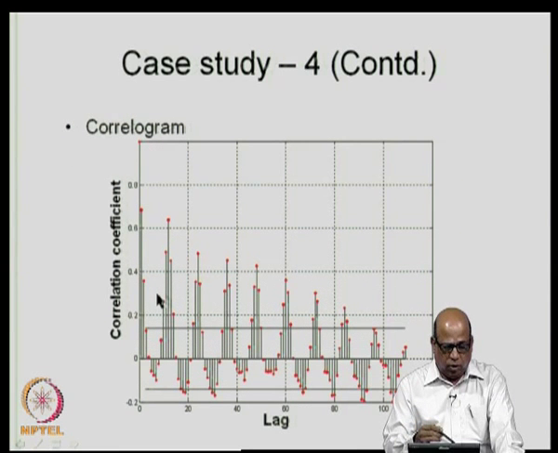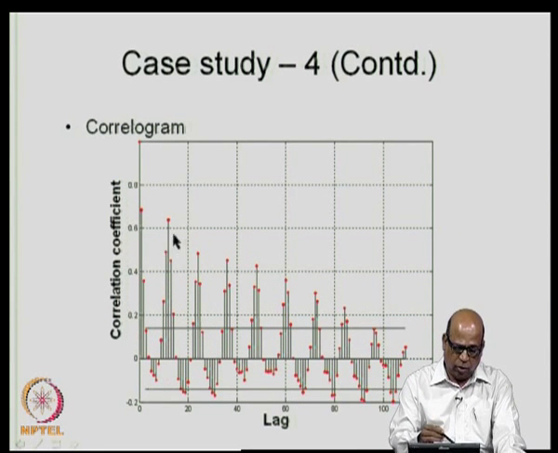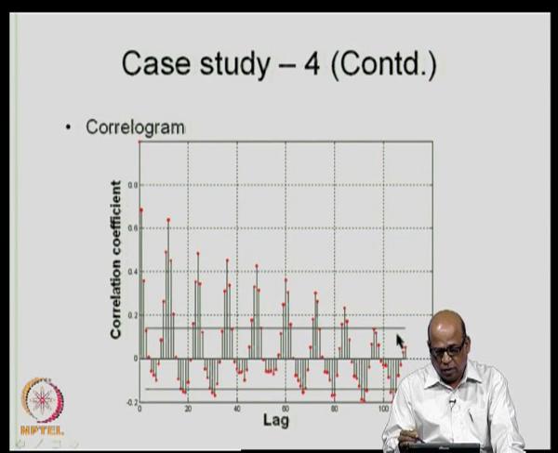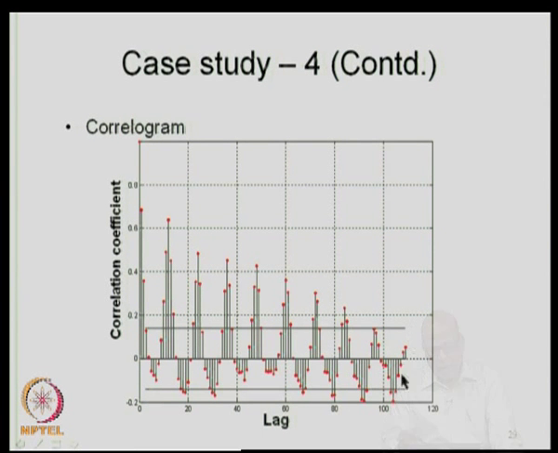Then we construct the correlogram. The correlogram shows periodicity, but there are a large number of periodicities which are insignificant. As you can see, these are the bands of 2 by root n on either side, that is plus or minus 2 by root n. Mostly only the positive correlations are significant, and most of the negative correlations are insignificant in this particular case. Although this does indicate that there are periodicities present here.